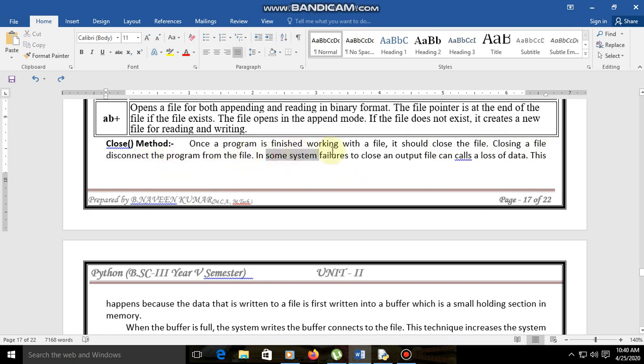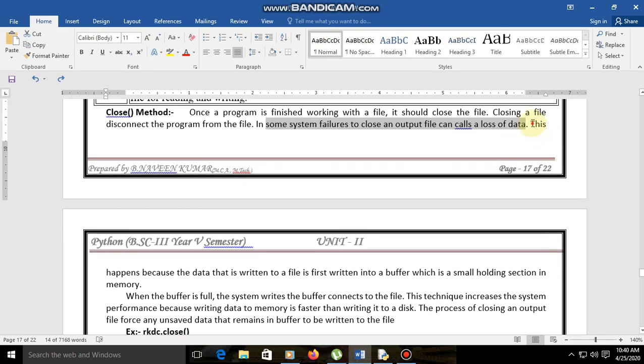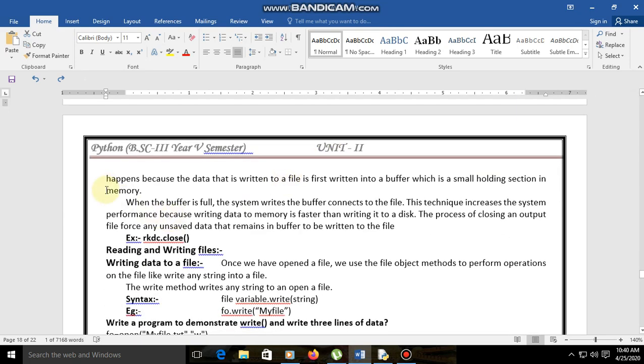That means in some system failures, failing to close an output file can cause a loss of data. First of all, when we create the file, it may not be saved on the hard disk; it is stored in the buffers, that is, in RAM. When we complete creating the file, the changes are permanently saved to the hard disk. When data is stored permanently on the hard disk, it cannot be deleted easily, but if we store it only in temporary memory, there is a chance of losing the data. So that is what is being told here.